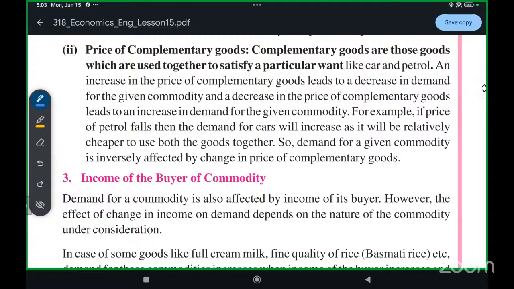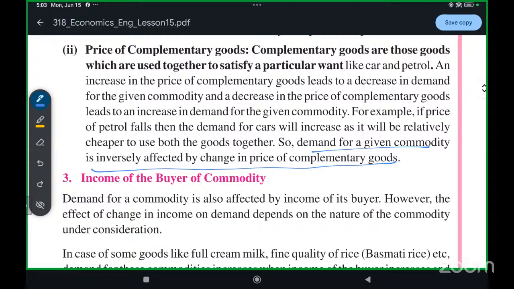For example, if the price of petrol falls and the demand for cars increases, it will be relatively cheaper to use both the goods together. So demand for a given commodity is inversely affected by a change in the price of the complementary goods.